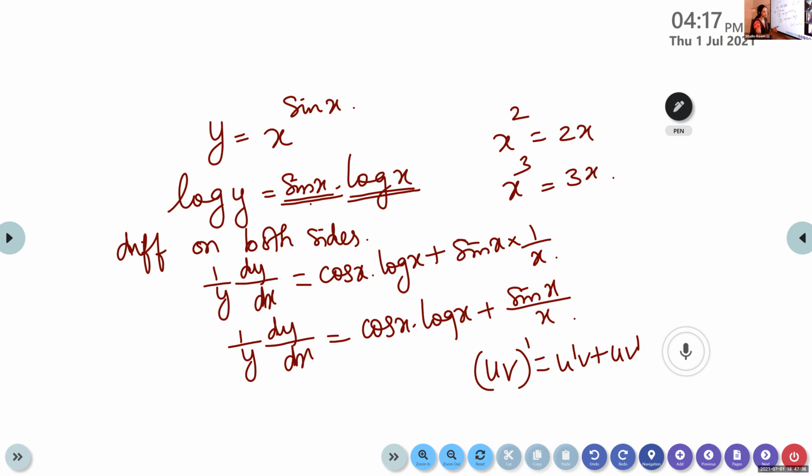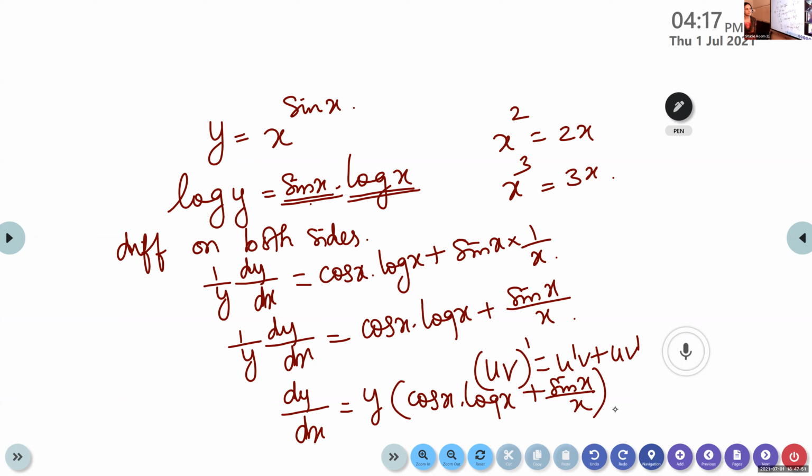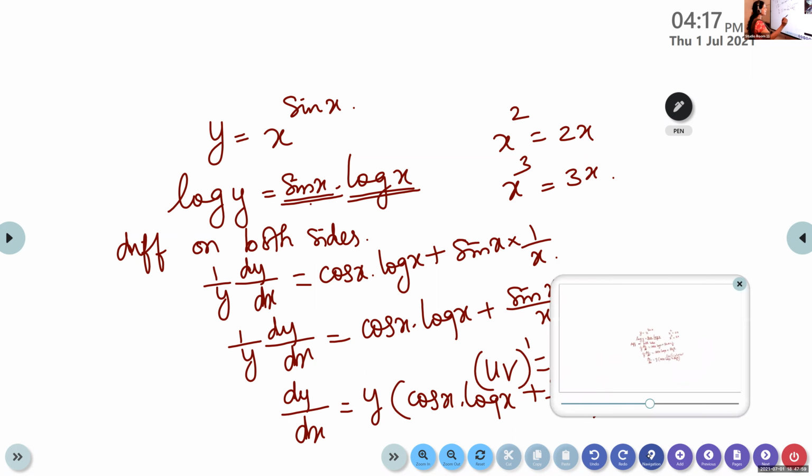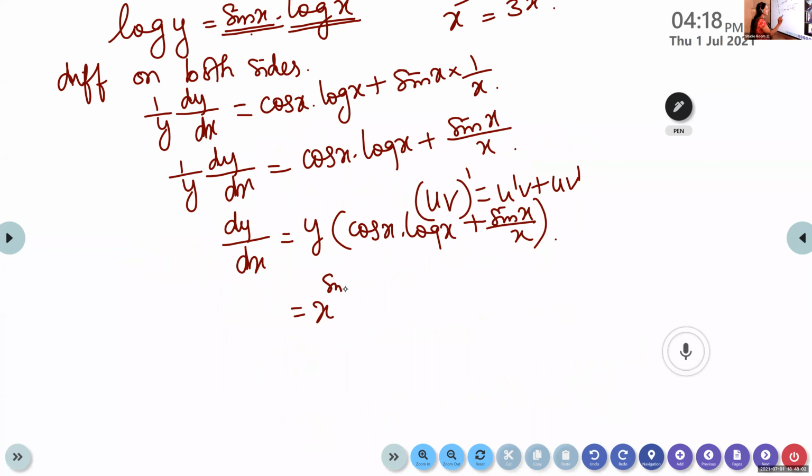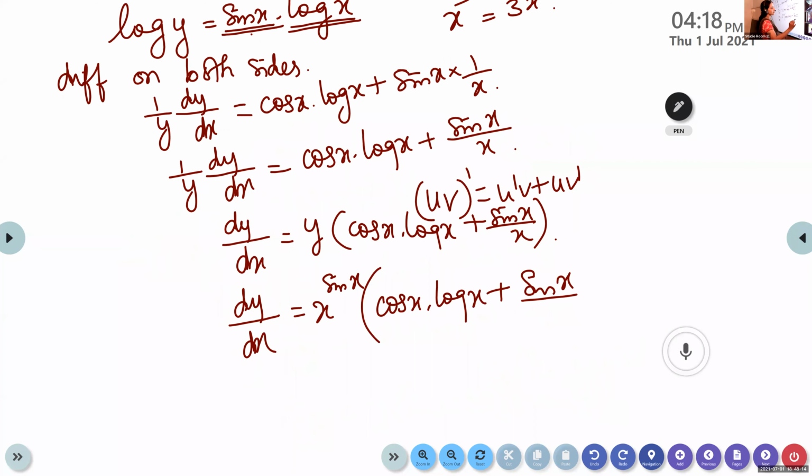Now the 1 by y, you cross multiply to the other side. So it is y into cos x into log x plus sin x by x. Now substitute for y. What is y? X raised to sin x, isn't it? What's the value of y? X raised to sin x. Therefore, dy by dx is x raised to sin x into cos x into log x plus sin x by x.